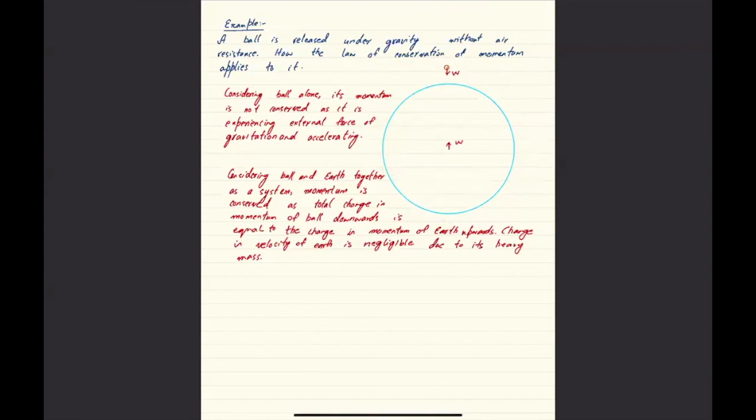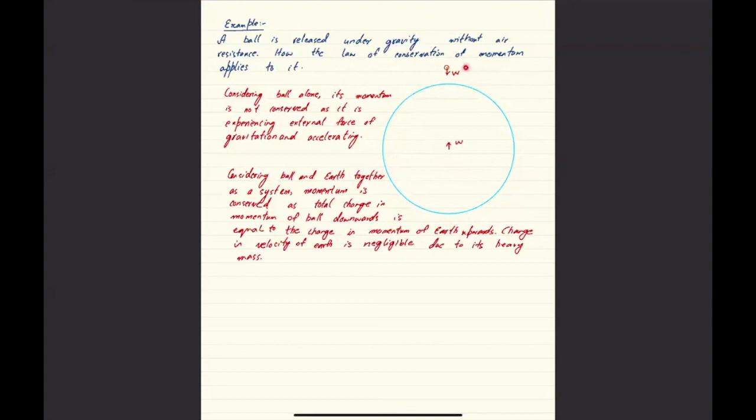So if I pull Earth as part of the system, then weight is no more an external force. And that means that as the particle falls down, despite the fact that only the particle's momentum would not be conserved, the particle's and Earth's momentum together would be conserved.